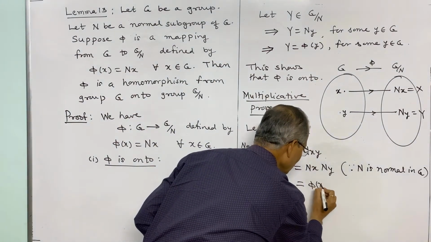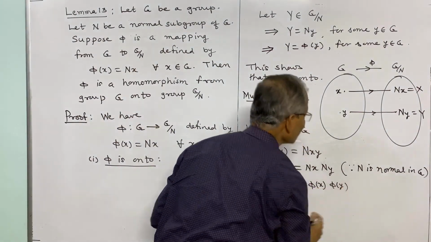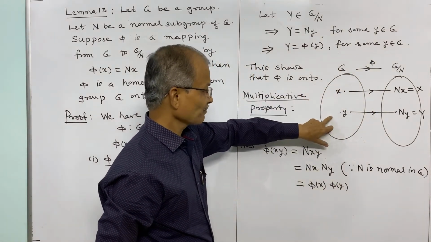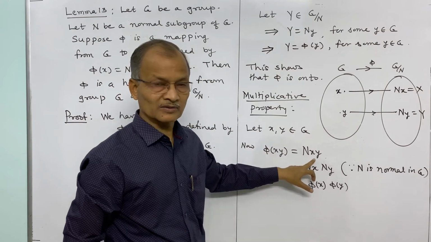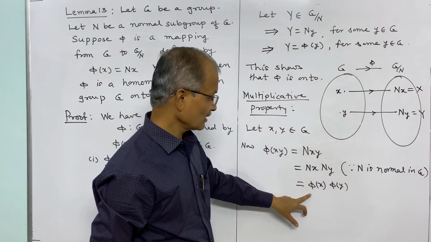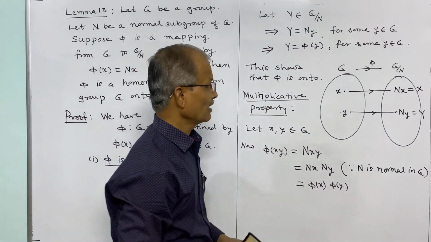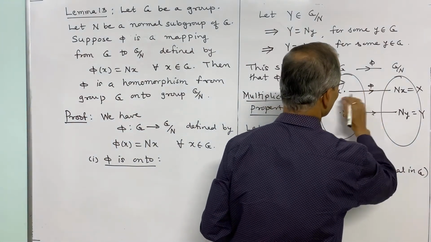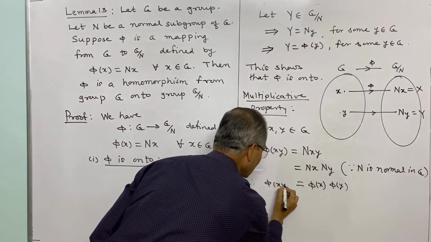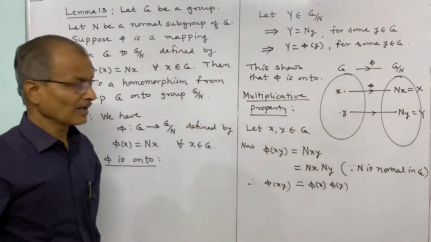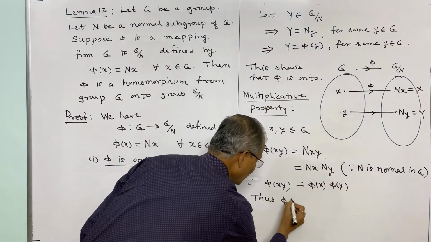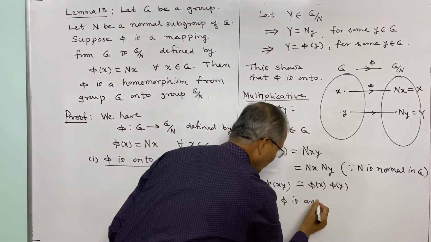And similarly Ny is phi of y. So phi of xy, by definition, is Nxy, which is equal to Nx into Ny, which is phi of x into phi of y. Thus phi of xy is equal to phi of x into phi of y, and this shows that phi is a homomorphism.